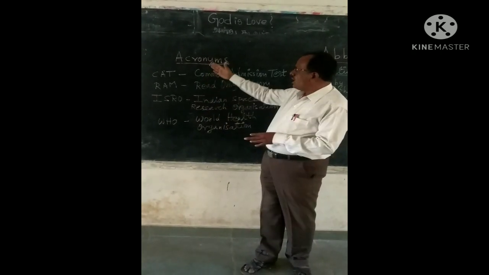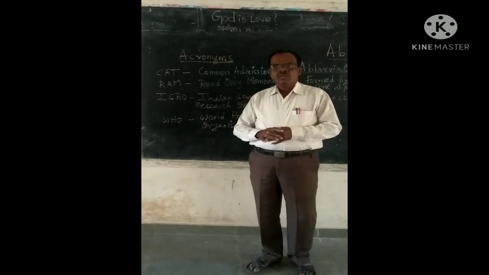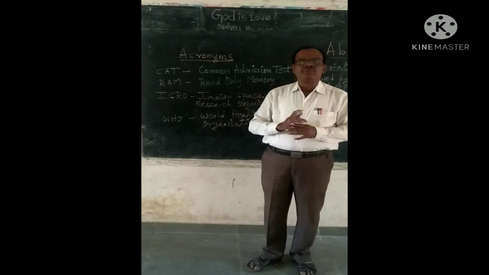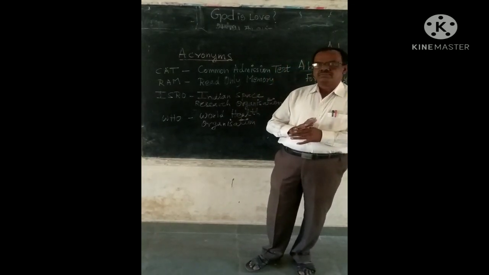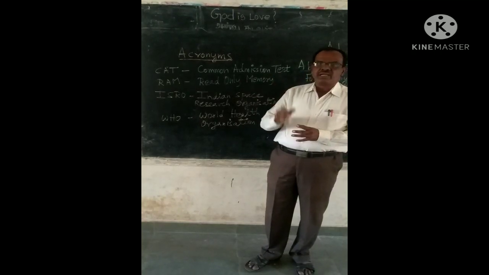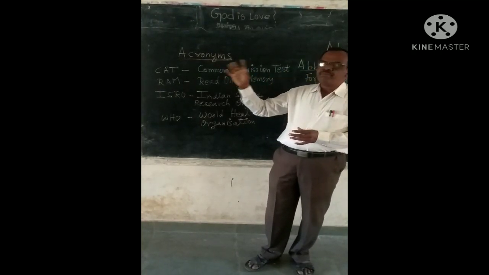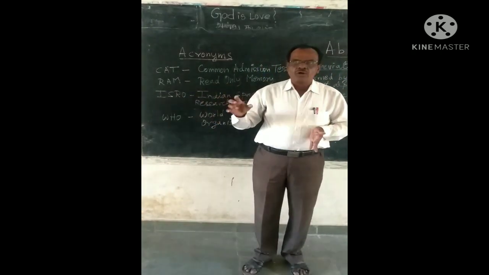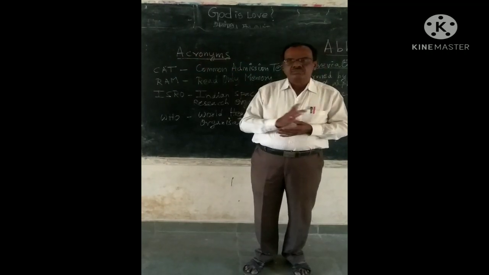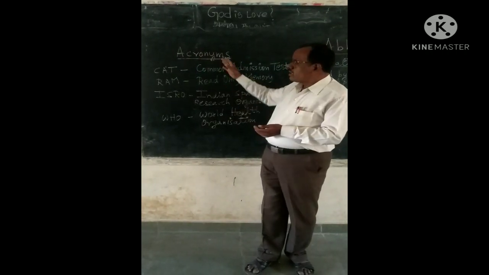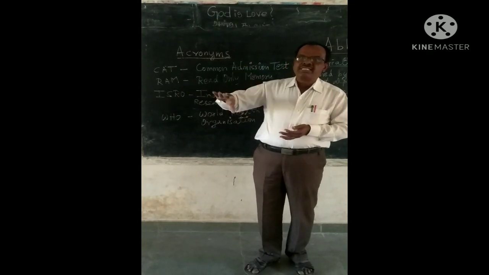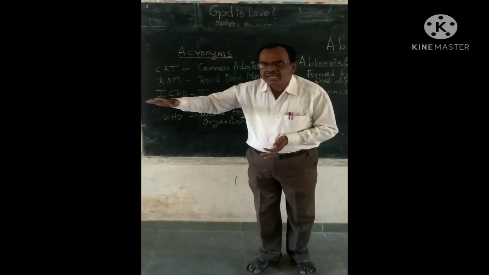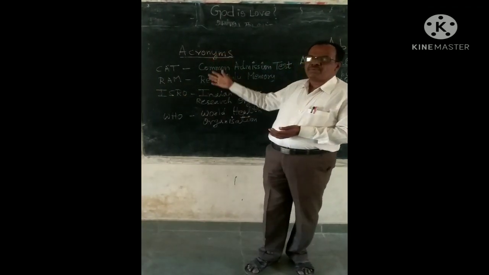That is acronym. Acronym is also formed with the help of the first alphabet of each word. But the major difference between an acronym and an abbreviation is that an abbreviation has to be pronounced letter by letter, whereas an acronym can by itself become a word and can be pronounced as a word separately. Let us see an example here.